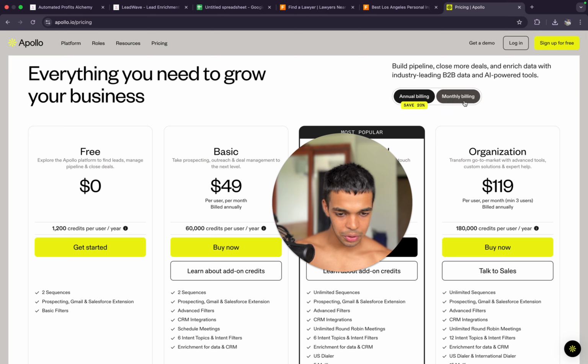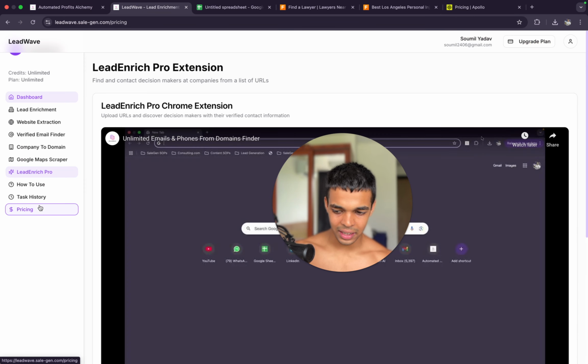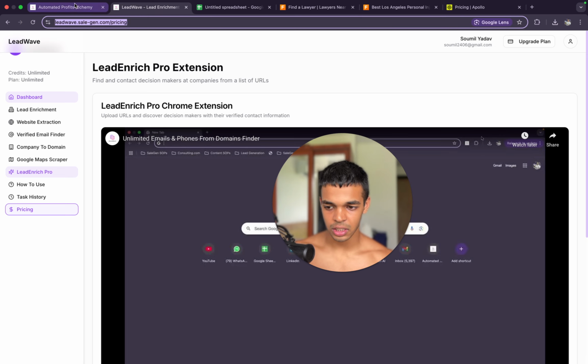If we come over to monthly billing, how many credits? $60 for 5,000 credits. And this software gives you unlimited credits for $49. So I'll just open the pricing section.